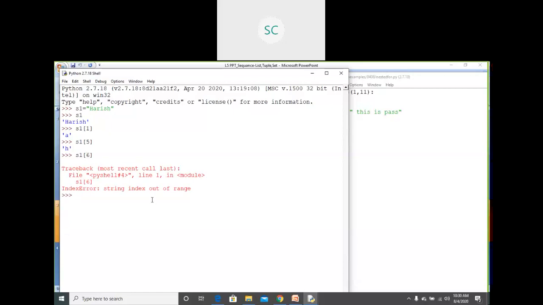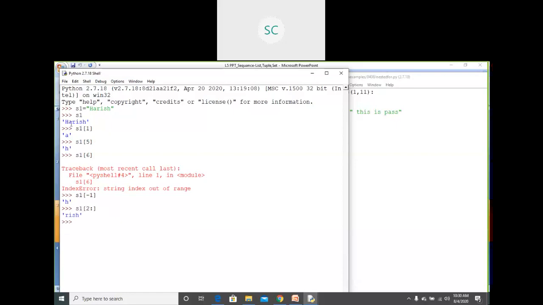You can retrieve by using negative index also. If I take minus 1 here, it will give the last element from your string, H only, right? In the same way, if you want to retrieve from some index to some index value, I want to start from index 2. If I use the slice operator, you can get from index position 2 to the remaining.